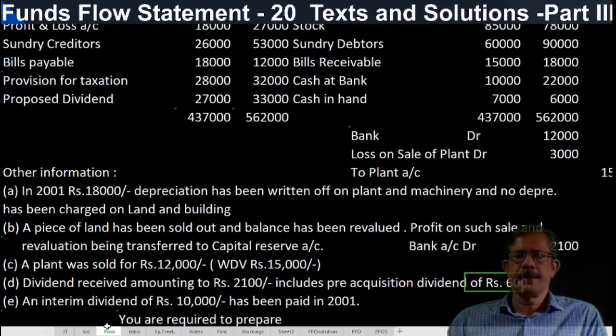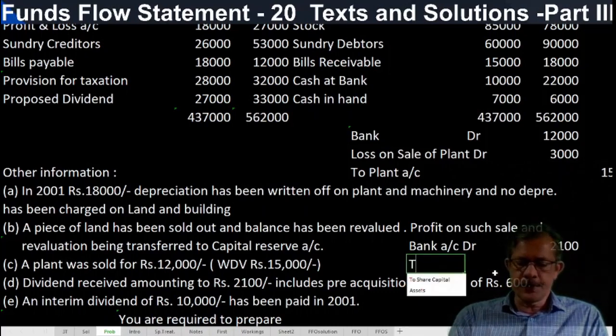That we have studied in holding company accounts, investments account, etc. A distinction is made between capital and revenue. Pre-acquisition dividend should be credited to investment account. Correct? You know that. So out of this 2,100, 600 rupees is credited to investment account.